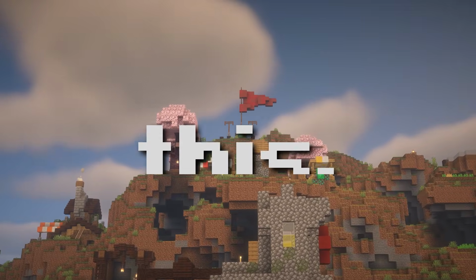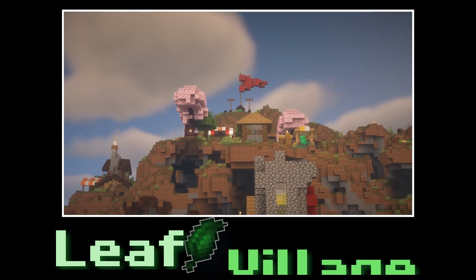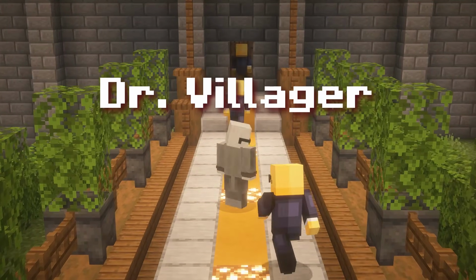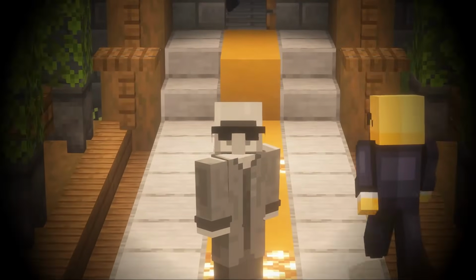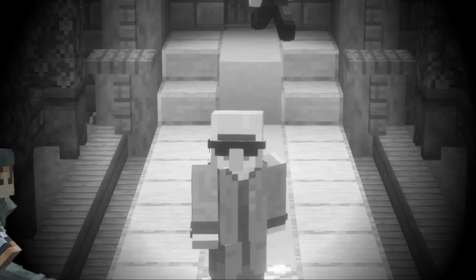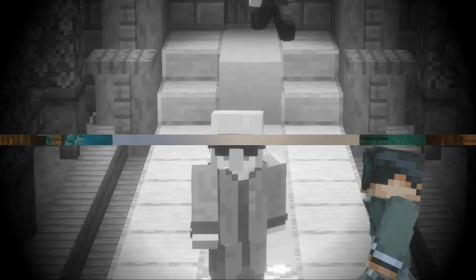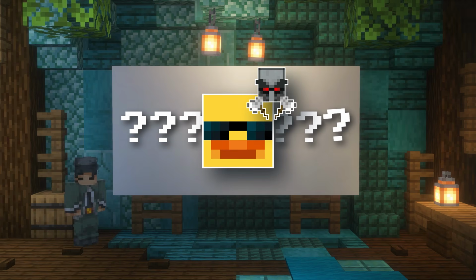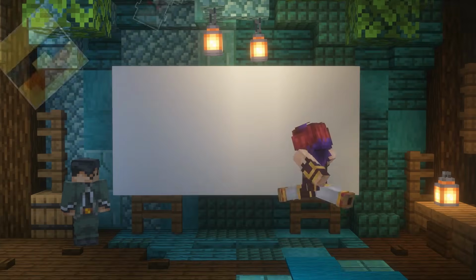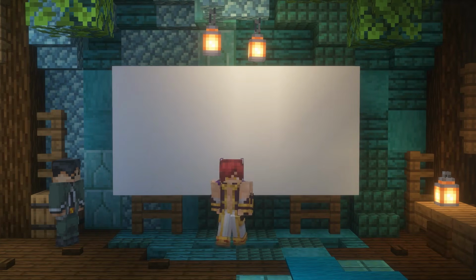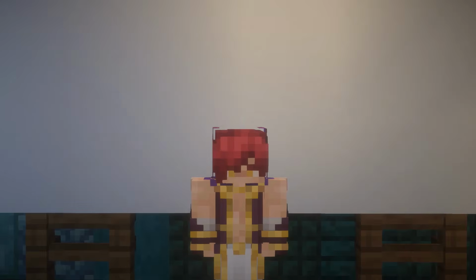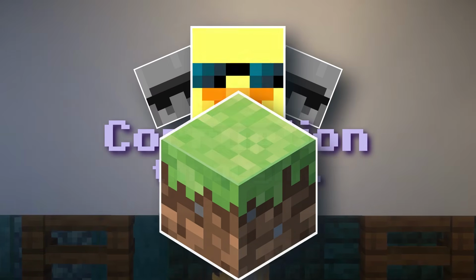Alright. I want you to imagine this. In a village that we call the Leaf Village, there lives a government in which one of the members, Dr. Villager, turns out to be a very corrupt individual. Okay, but what does that actually mean? Like, I always see on the news that some countries have corrupt governments, but that term is way too vague for me. Well, you're at the perfect place, because today, we're gonna be learning corruption. No, not that corruption. This corruption through Minecraft.